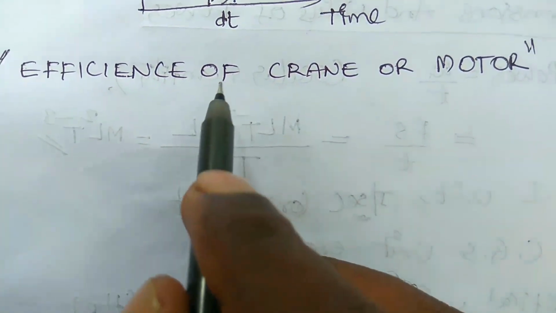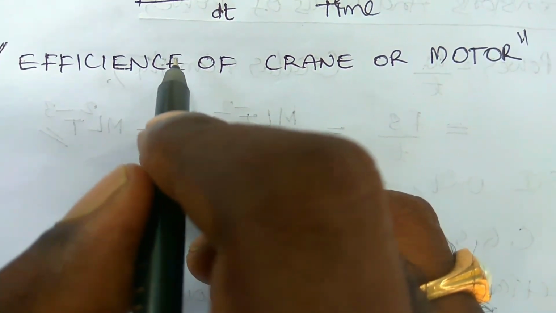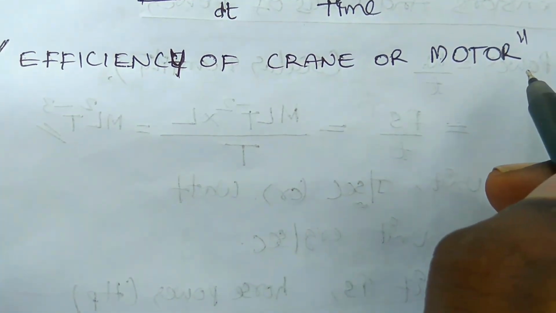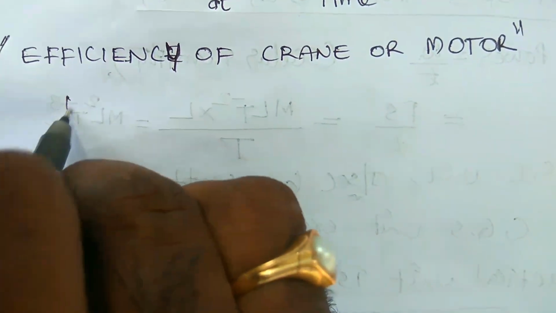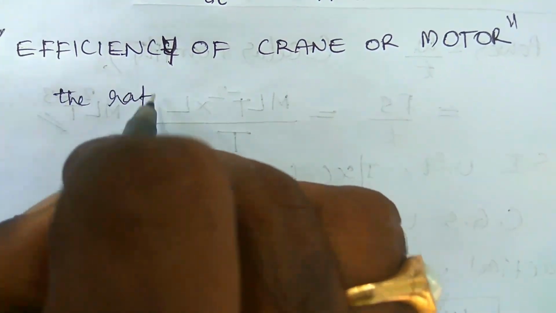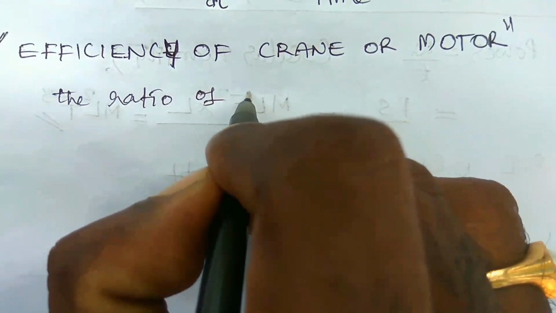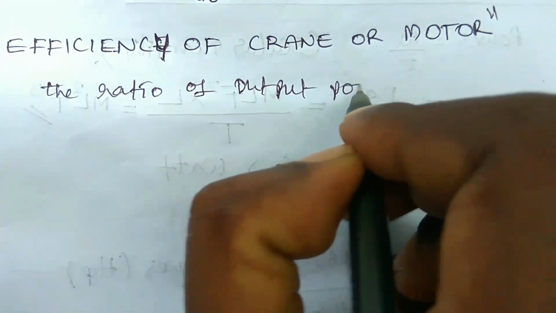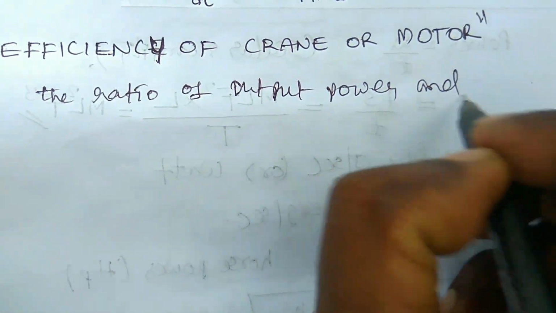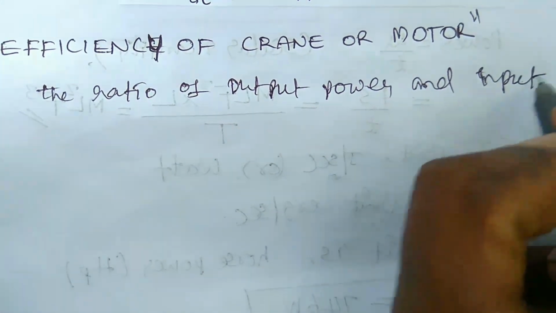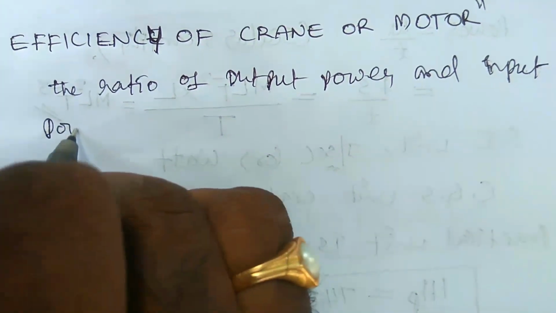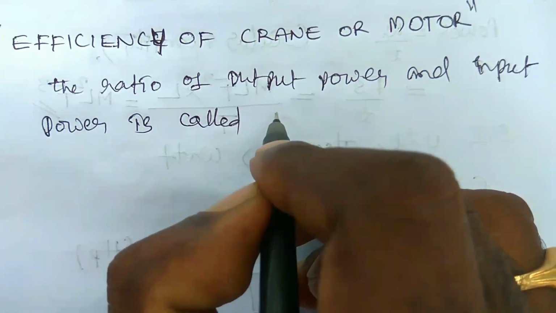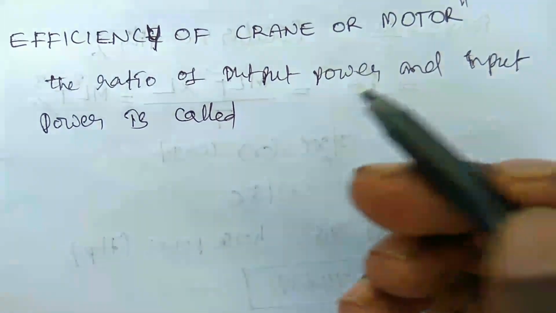Now let us see the efficiency of the crane or motor. The ratio of output power to input power is called the efficiency of the motor, crane, or any machine.